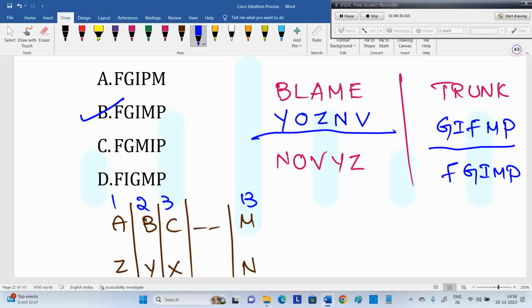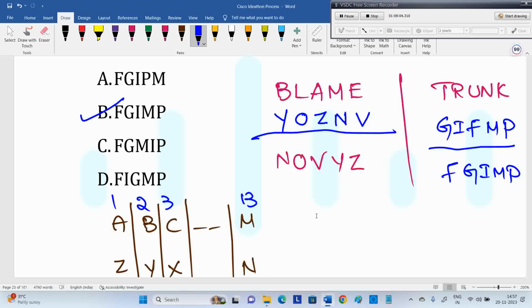Important thing is alphabetical order in options. At least maintain alphabetical order in the options. In options, all should be in alphabetical order. This is typical logic, because finding the opposite pair itself will not come into our picture during exam. Then they put it in alphabetical order. Sometimes they give it directly like that also. Blame is given as ABE, LN. Blame is coded as ABE, LN. Same letters, but they put in alphabetical order. That's also fine at least.